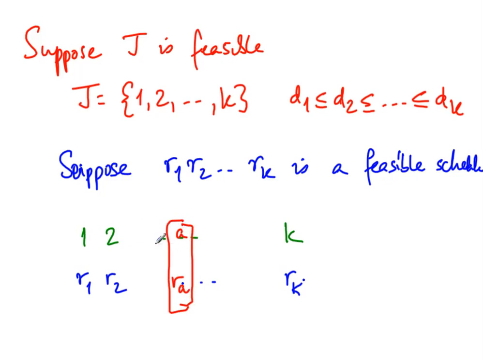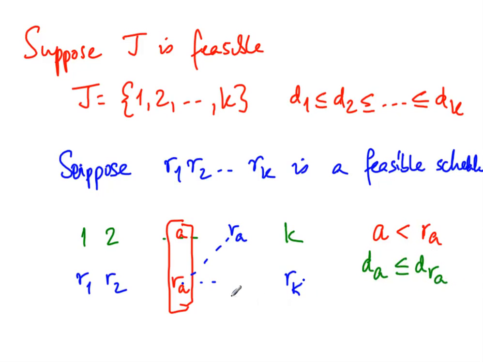Now A of course is in this order 1, 2, so the previous one is A minus 1, next one is A plus 1 and so on. So up to A minus 1, these two sequences are the same: R1 is 1, R2 is 2 and so on. So if RA is not equal to A, it must be something bigger than A. So A is less than RA. In other words, RA comes from somewhere here, and therefore A is less than RA. And then because of our assumption, the deadline of the job A is less than or equal to the deadline of the job R of A.